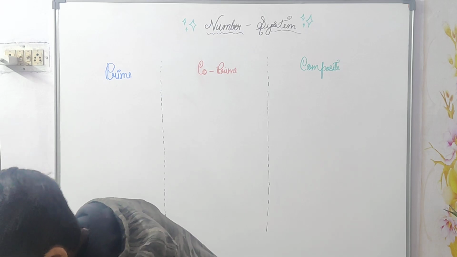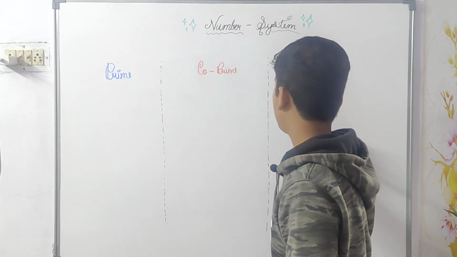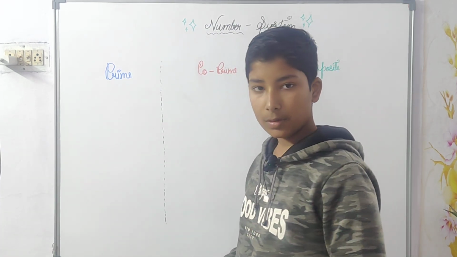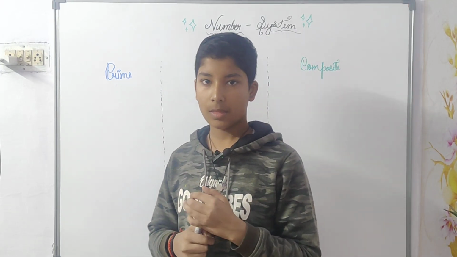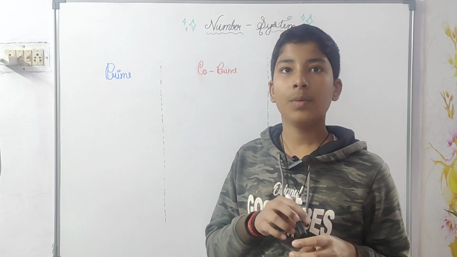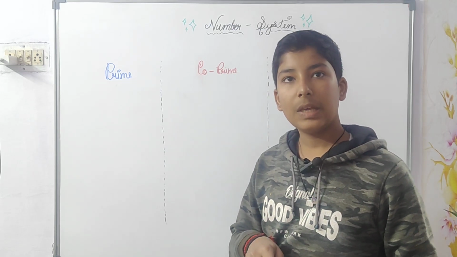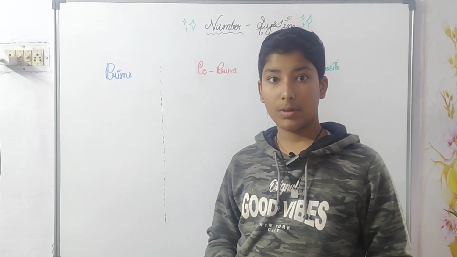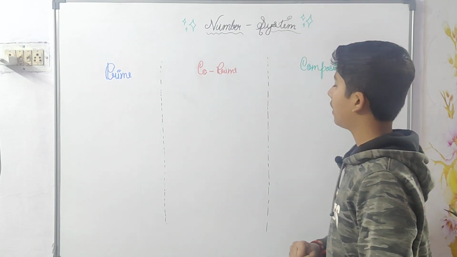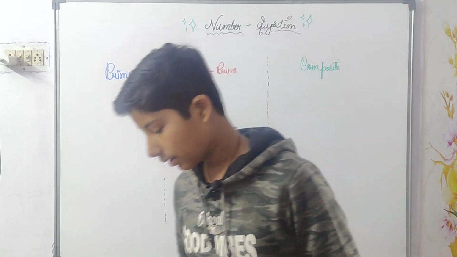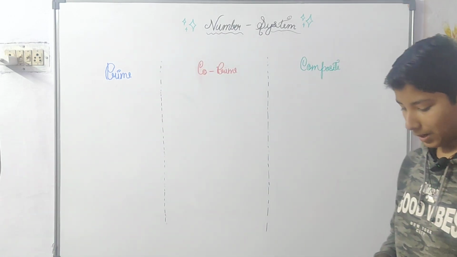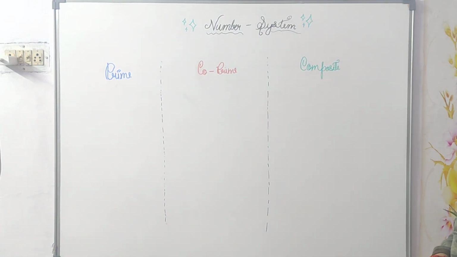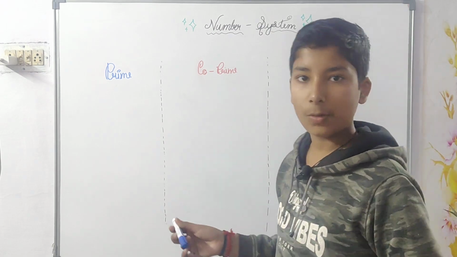Friends, now there are three further types of numbers which also come in the number system, and they come under rational numbers, not irrational numbers. These are also part of rational numbers. I'll explain using the same colors from the marker. Firstly, I'll tell you about prime numbers using the blue marker.